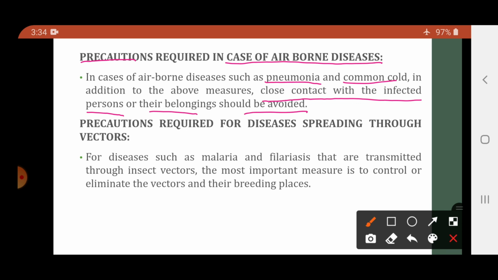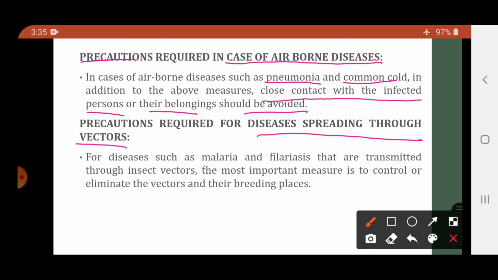Now, what are the precautions required for diseases spreading through vectors? Vectors, that is mosquitoes, are the agents which are responsible for spreading or transmitting the disease. So for diseases that occur in the presence of vectors, what precautions should be taken?